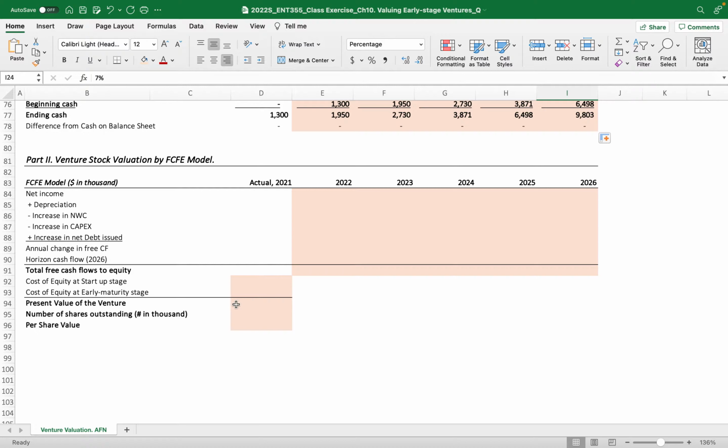And then we calculate the present value of the venture by discounting those free cash flows by the cost of equity. For the cost of equity at the startup stage in 2021, as of today, we use a high percentage of cost of equity, right? Which is the nature of the borrowing cost in the market, the ventures market, private equity market.